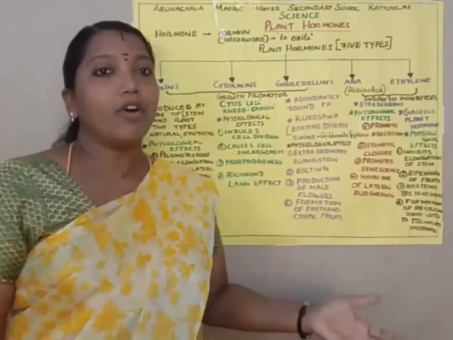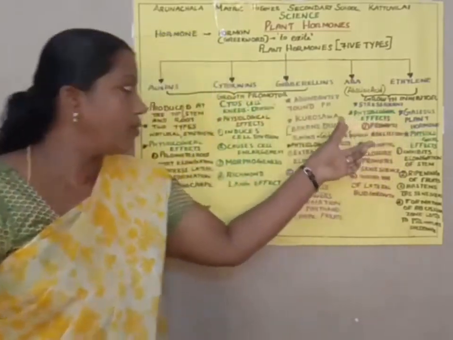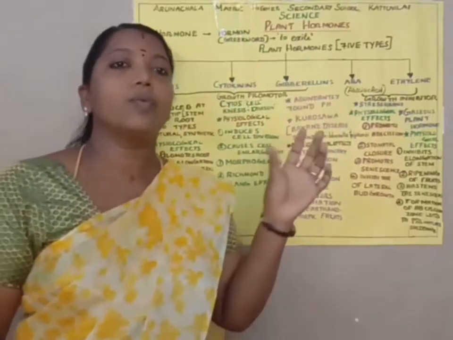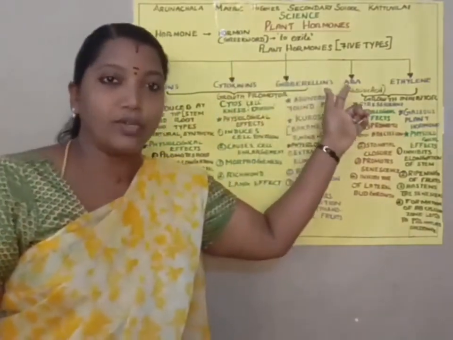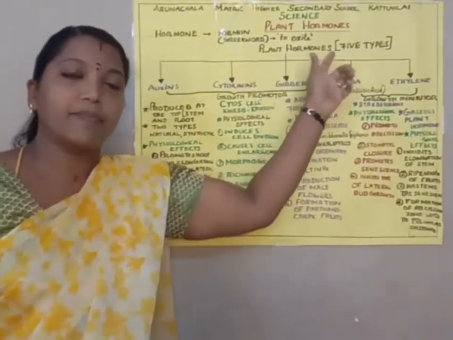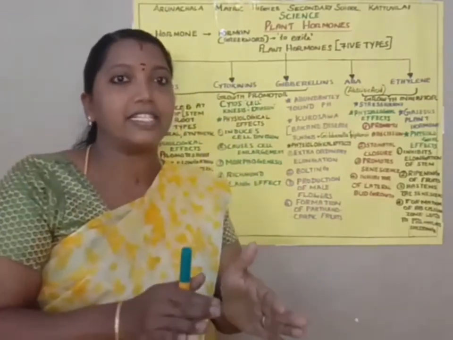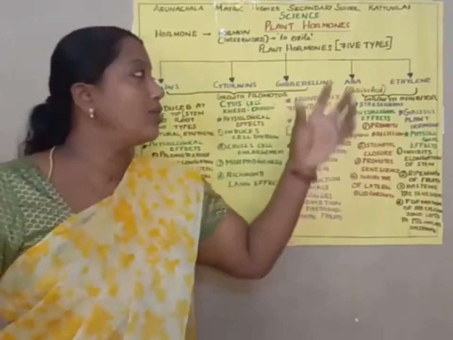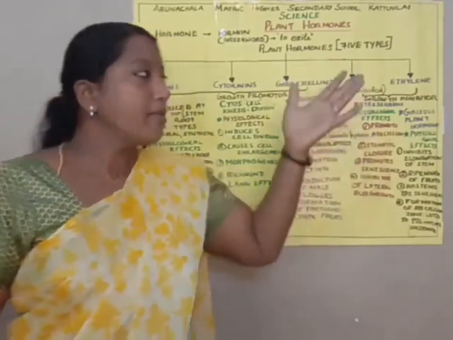There are different types of hormones, plant hormones as well as animal hormones. In this session we are going to learn about the plant hormones. What are plant hormones? The functions and physiological activities are all controlled by these hormones. They are secreted in small amounts.